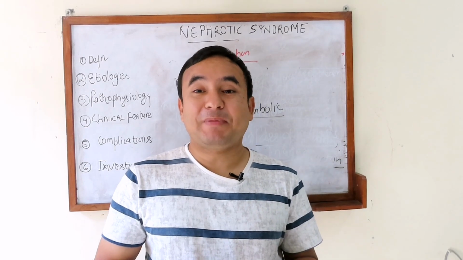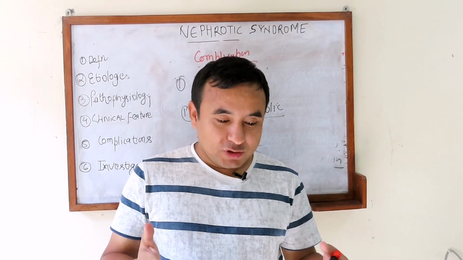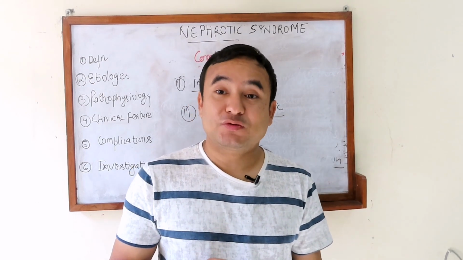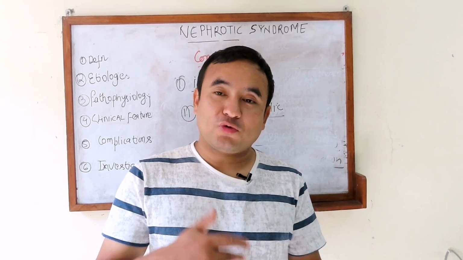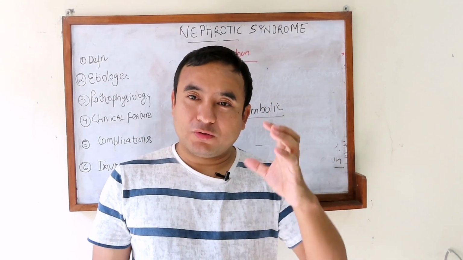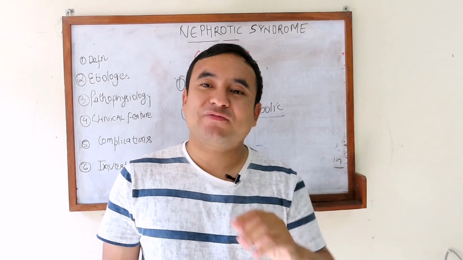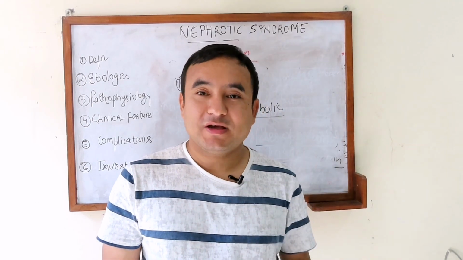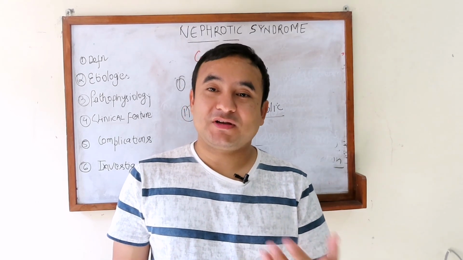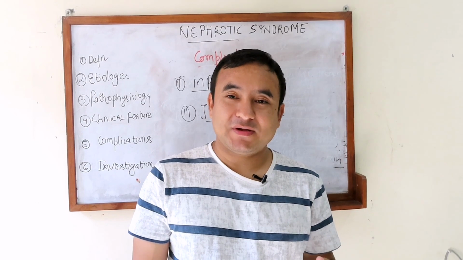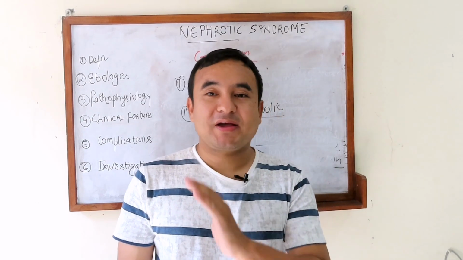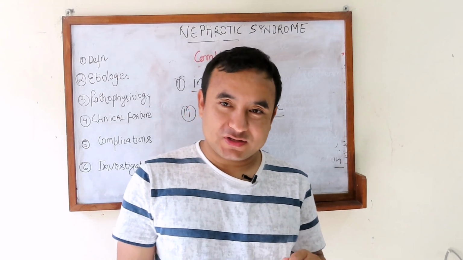That also predisposes the patient to thrombosis. So, we easily get deep vein thrombosis of the leg. When we see the edema, we have to strongly suspect that the patient can have thrombosis as well, and we have to screen for that. Similarly, I have had some patients with cortical vein thrombosis secondary to nephrotic syndrome. Also, the patient can have pulmonary embolism because of dislodgement of the thrombus from the deep veins, which can later block the pulmonary artery. So, thromboembolic complication is one of the important complications of nephrotic syndrome.